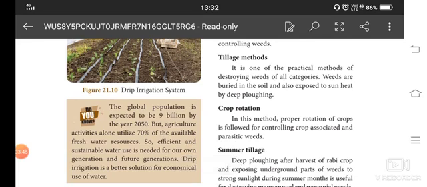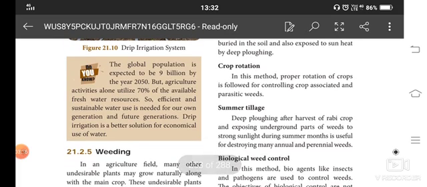Crop rotation. At regular intervals of time, we need to do crop rotation. We should not plant the same type of crops; depending on the time, we need to change. Summer tillage is deep ploughing after the harvest of the rabi crop, exposing the underground parts of weeds to strong sunlight during the summer months, which is useful for destroying many annual and perennial weeds. In the summer season the weed plants get dried out easily, so we can remove those weeds from the land.